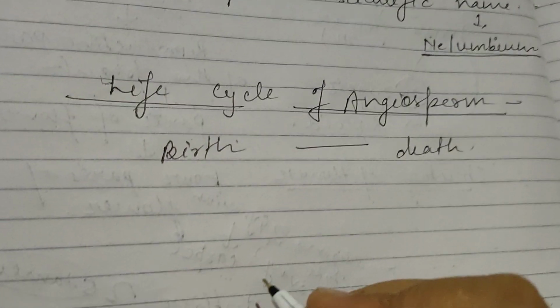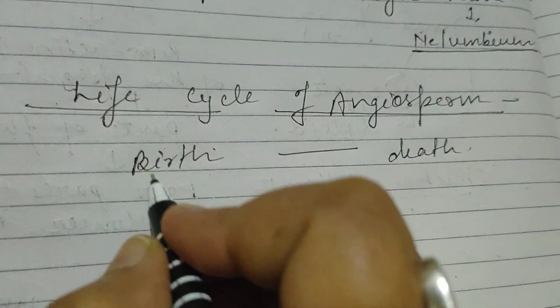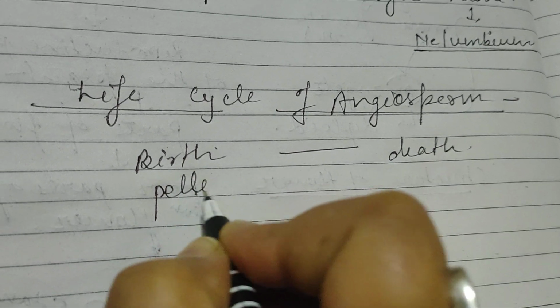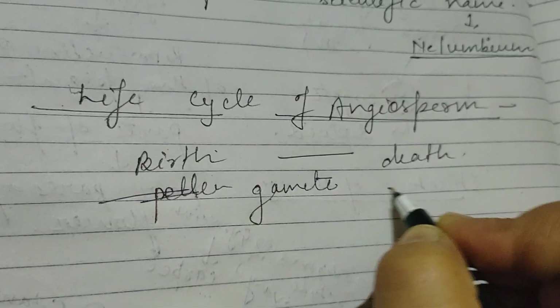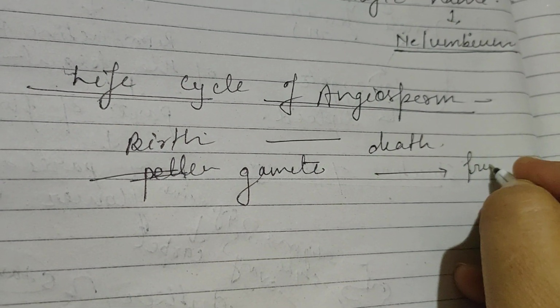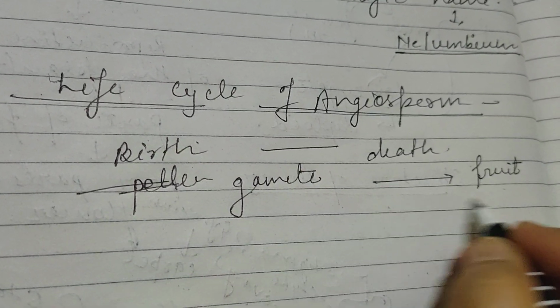And when we talk about a plant, here it is from the formation of gamete to the formation of fruit. This is the complete life cycle.